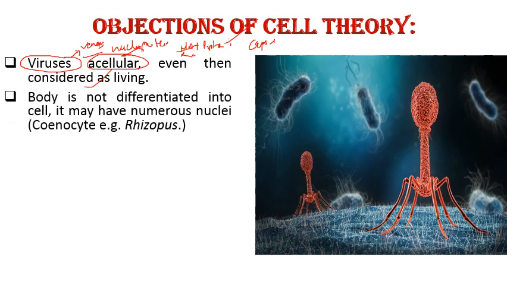The next, body is not differentiated into cells. It may have numerous nuclei. For example, we have some fungi and algal genera which contain multiple nuclei in the same cell. The term used for that cell is cenocyte. For example, we have Rhizopus.